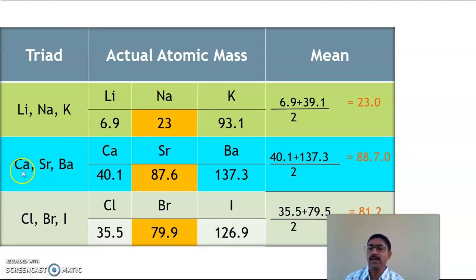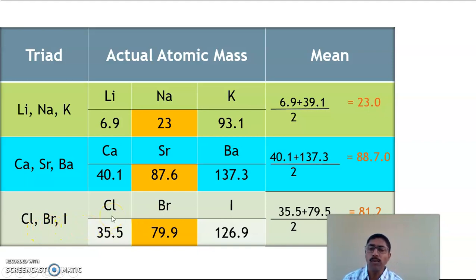In second example, calcium, strontium, and barium. Take the mean of mass of calcium and barium, that is 40.1 plus 137.3 divided by 2 is equal to 88.7. That means the calculated mean is 88.7 and the mass of strontium is 87.6. Third example, chlorine, bromine, and iodine.